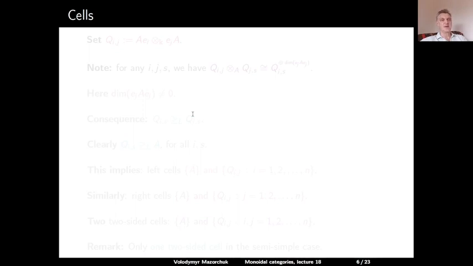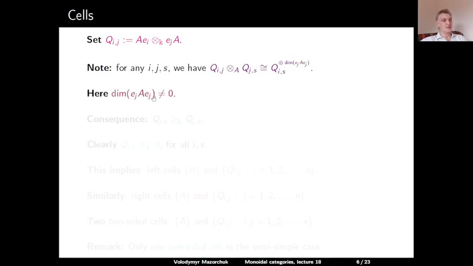Next, let us describe the cells of the monoidal category C_A. For brevity, let us denote by Q_ij the A-A bimodule Ae_i tensor over K e_jA. Note that for any i, j and s, tensoring Q_ij over A with Q_js gives Q_is with a multiplicity given by the dimension of e_jAe_j. And as we already mentioned, this dimension is non-zero.